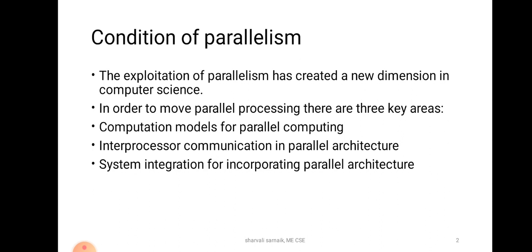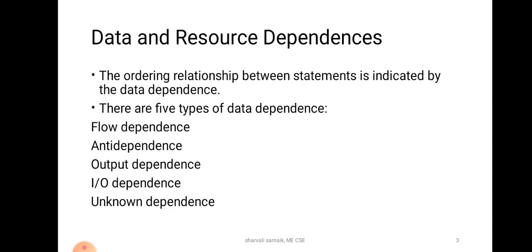Now let us see what is data and resource dependency. The ability to execute several program segments in parallel requires each segment to be independent of other segments, as we have seen in the conditions of parallelism. The independence comes in various forms as described below. For simplicity, to illustrate the idea, we consider the dependence relations among instructions in a program. In general, each code segment may contain one or more statements. If there are two code segments, each will have multiple statements. So we use a dependence graph to describe the relationship.